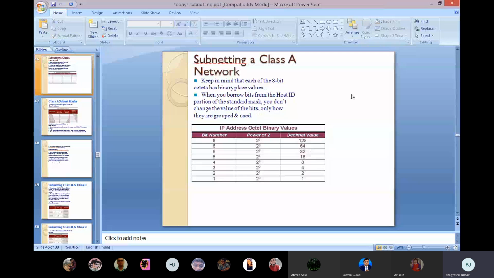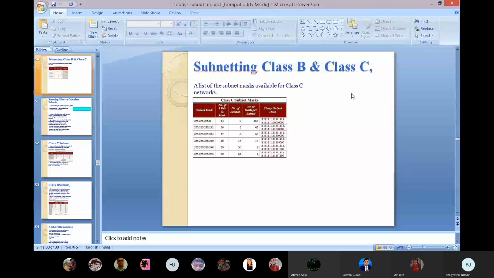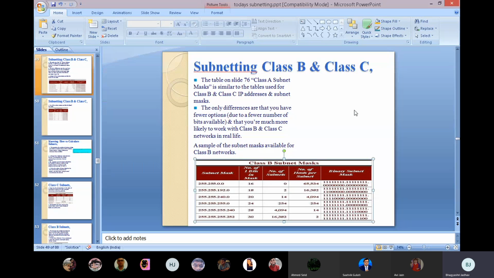That was for class A. Now we will see the part of class B and C. See the table on the slide, the class A subnet mask table is similar to the table used for class B and class C, IP address and subnet mask. The only difference is that you have fewer options due to the fewer number of bits available, and that you are much more likely to work with class B and class C networks in real life. A sample of subnet masks available for class B.